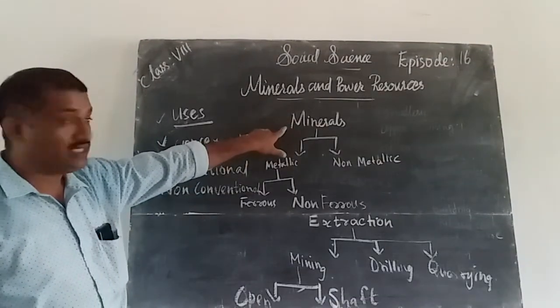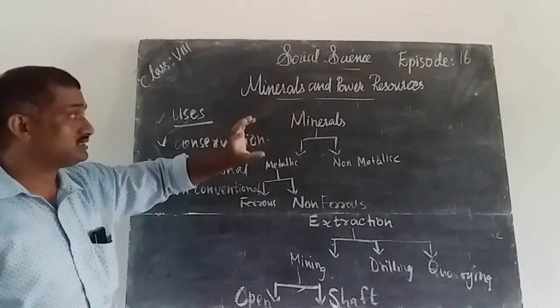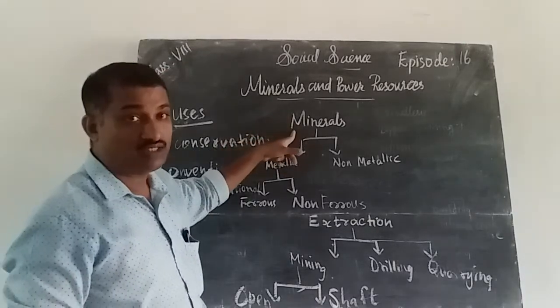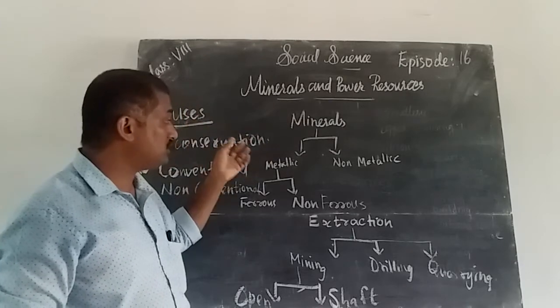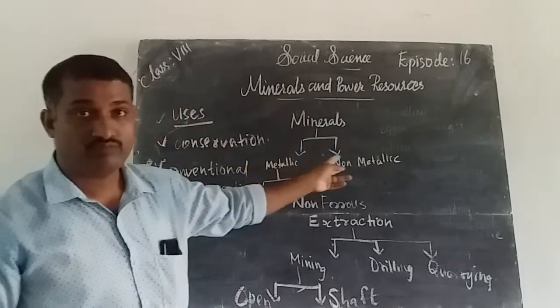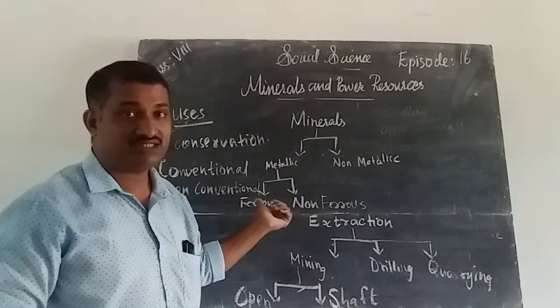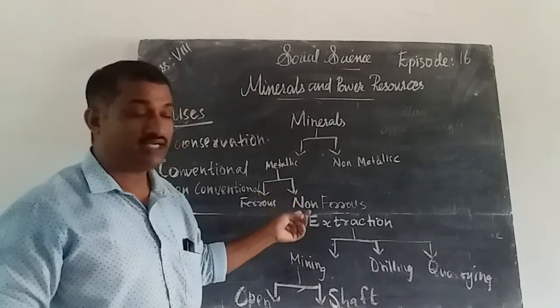Today we learned about minerals. What are minerals? Minerals are substances having a chemical composition. Minerals are of two types: metallic minerals and non-metallic minerals. Metallic minerals are ferrous and non-ferrous. Ferrous means Fe, that is, it contains iron. If it does not contain iron, that is non-ferrous.